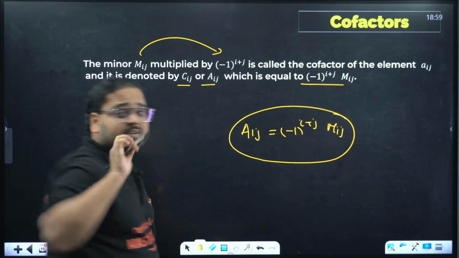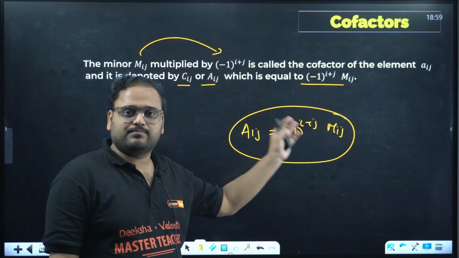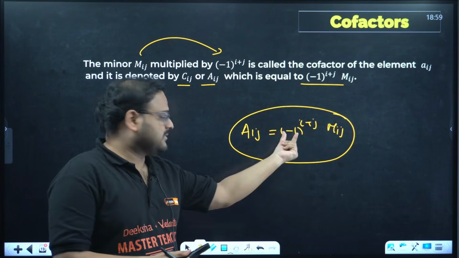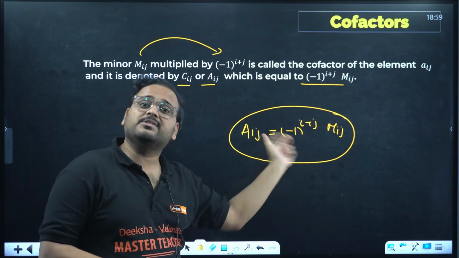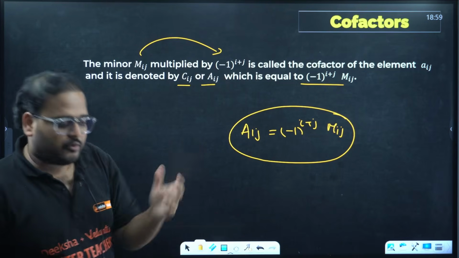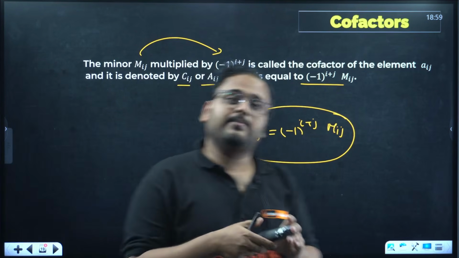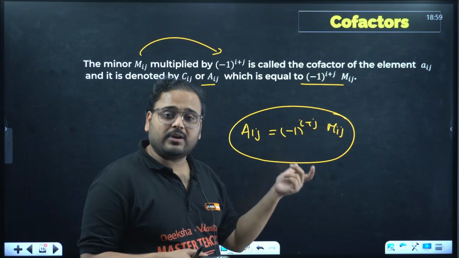And please understand this very clearly. It is not that plus or minus. It means if i plus j is even, it will be plus. Yes, this will be plus. What it means is the sign will be the same. Odd means the sign will be different. Please learn it in a way you're going to apply it. Usually what happens, we think, okay, sign is the same when it is i plus j, so we keep the same sign. What if it is negative, sir? We'll give it plus only.